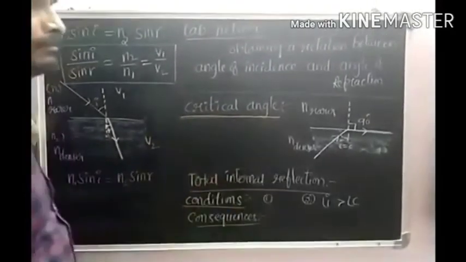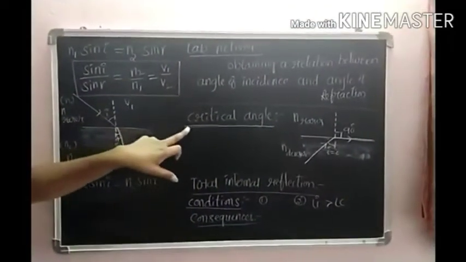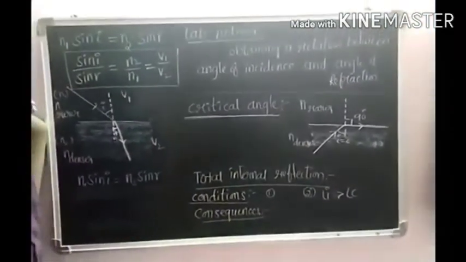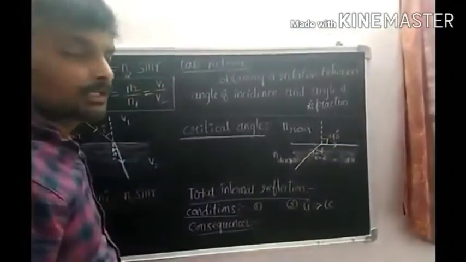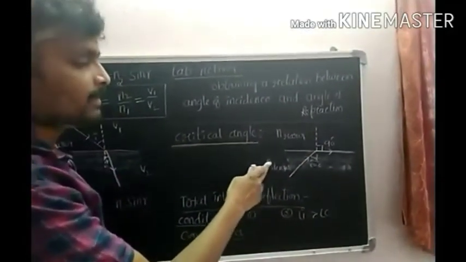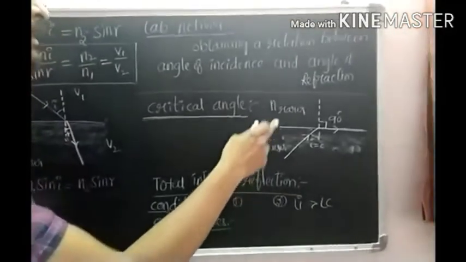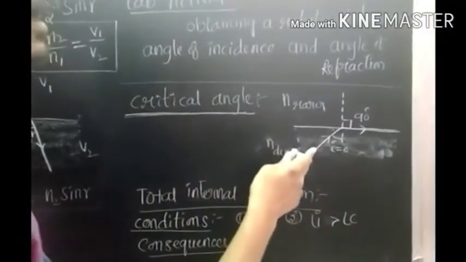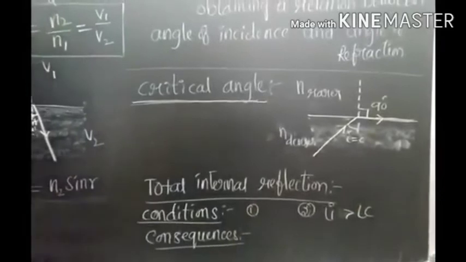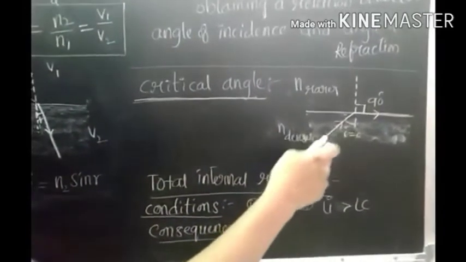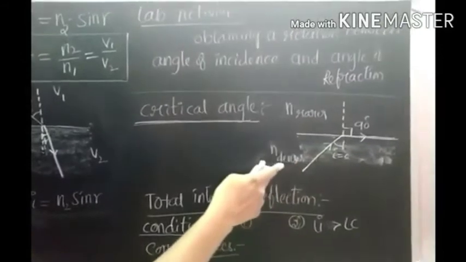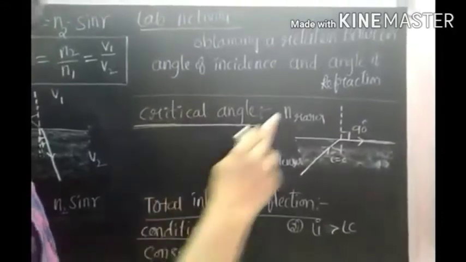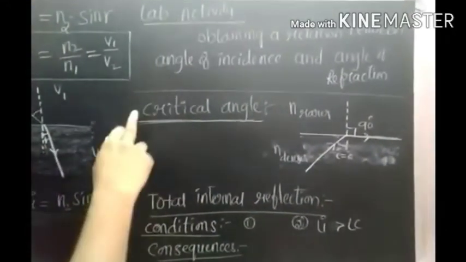Now I am going to discuss the critical angle. What is the critical angle? Here the light ray is traveling from a denser medium to a rarer medium. Let me consider the refractive index of the denser medium as n denser, and the refractive index of the rarer medium as n rarer. If the light is traveling from a denser medium to a rarer medium, the angle of incidence in the denser medium for which the angle of refraction is 90 degrees is called the critical angle.